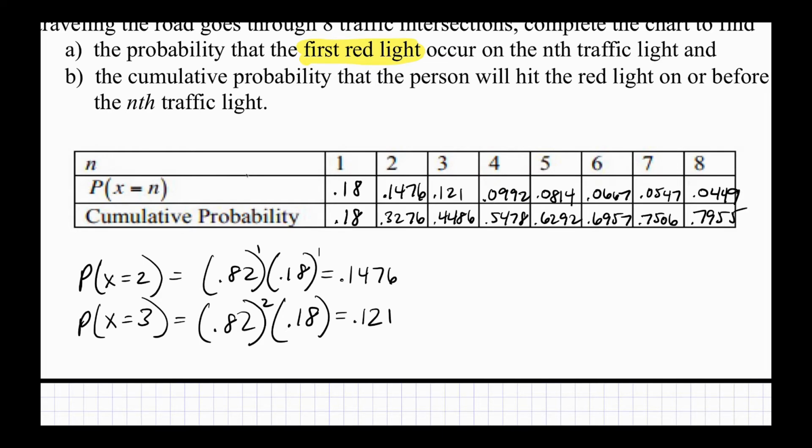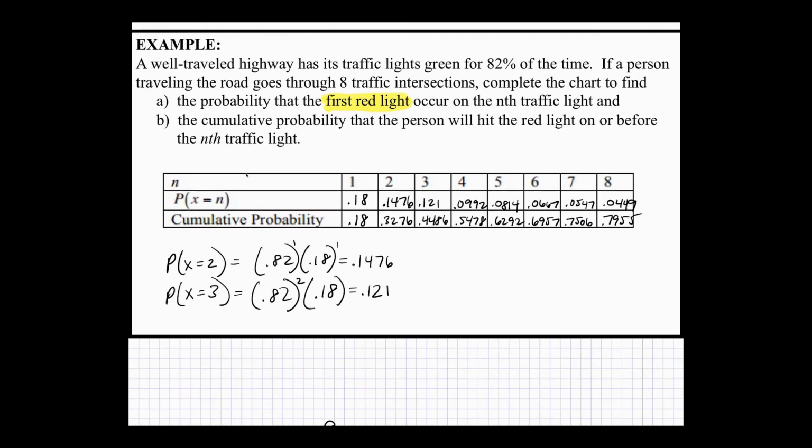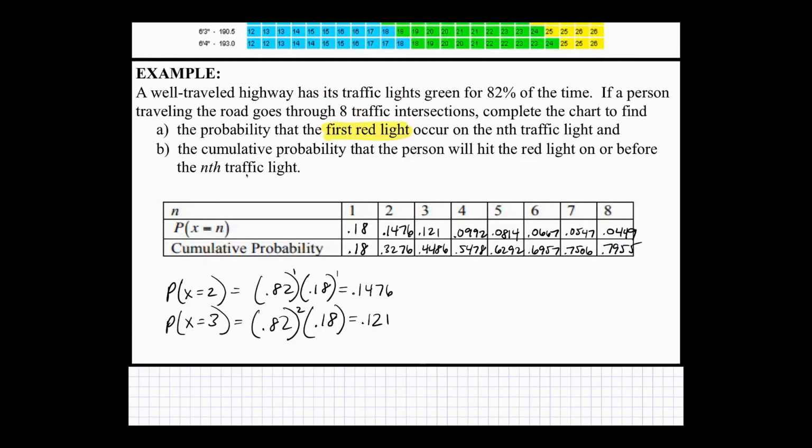So the probability that I get a red light less than or equal to 8 is right underneath it. Less than or equal to 8 would be this number here. Less than or equal to 2 would be this number, and so on and so forth. All right. And that's the end of the notes.